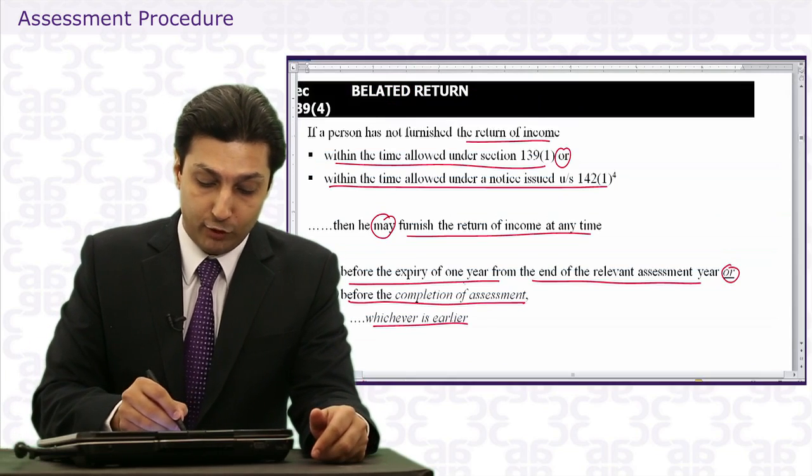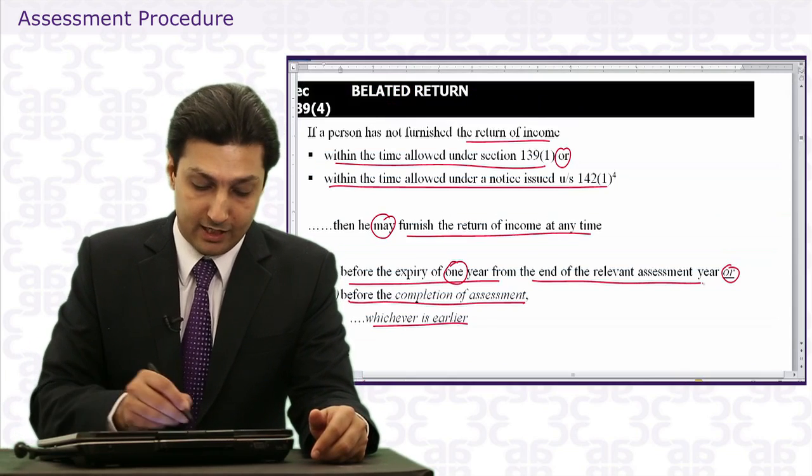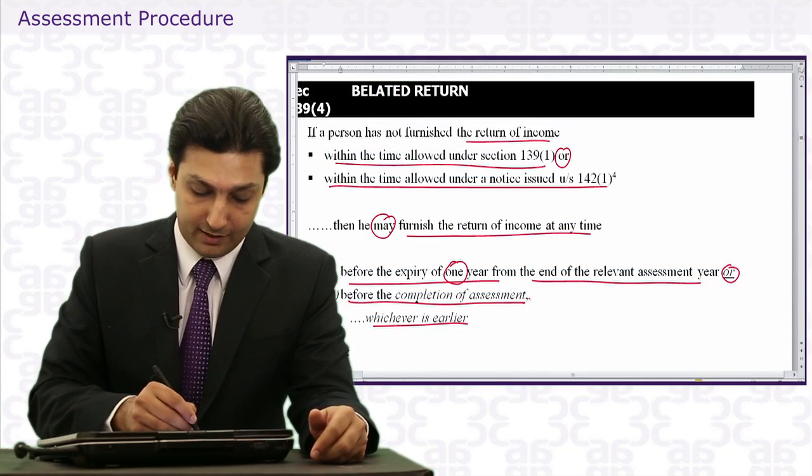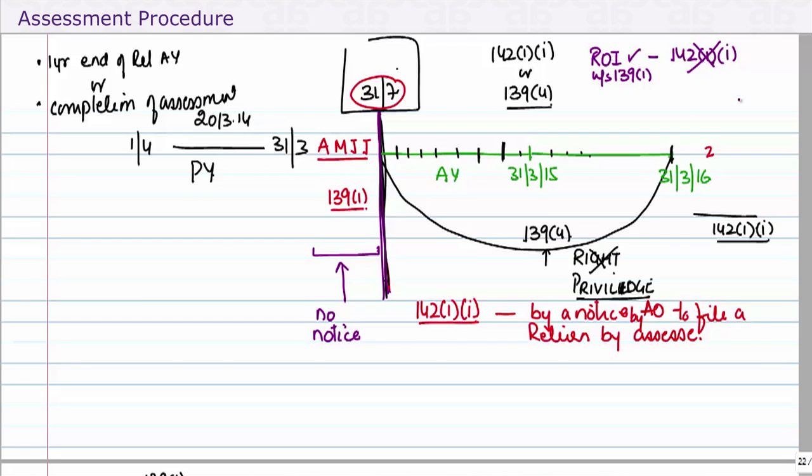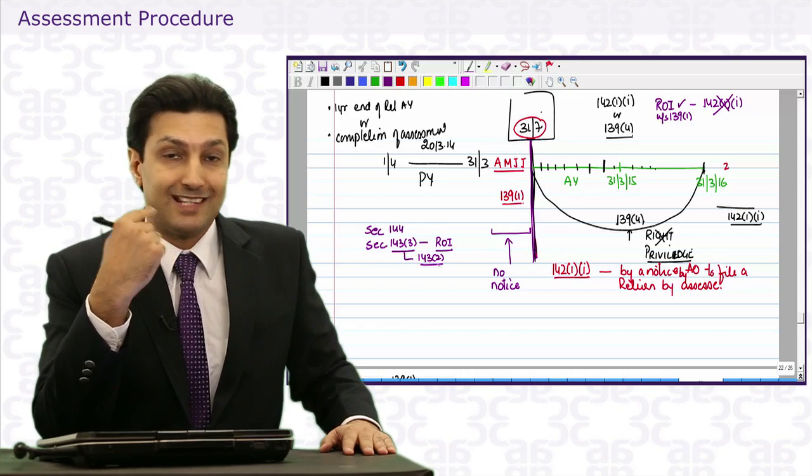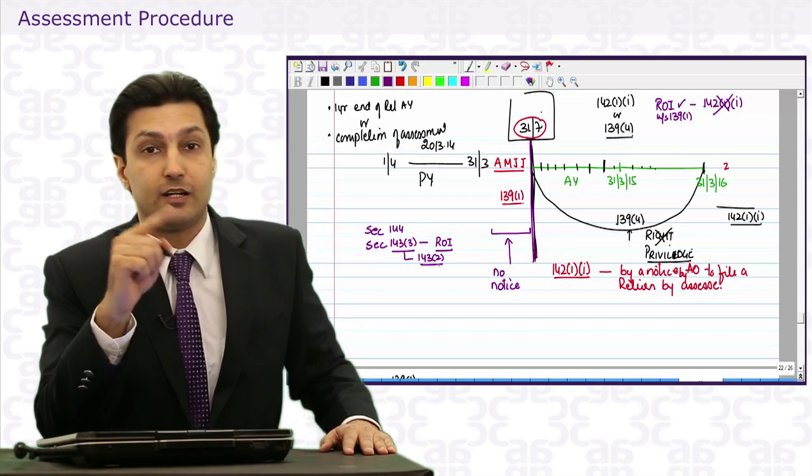It says before the expiry of 1 year from the end of the relevant assessment year or before the completion of assessment. Now, section 144 and 143.3 are the two assessment sections we talked about. Scrutiny, I said, is dependent upon return of income, because the notice for scrutiny is mandatorily needed to be served under 143.2, which is 6 months from the end of the year in which the return was filed.